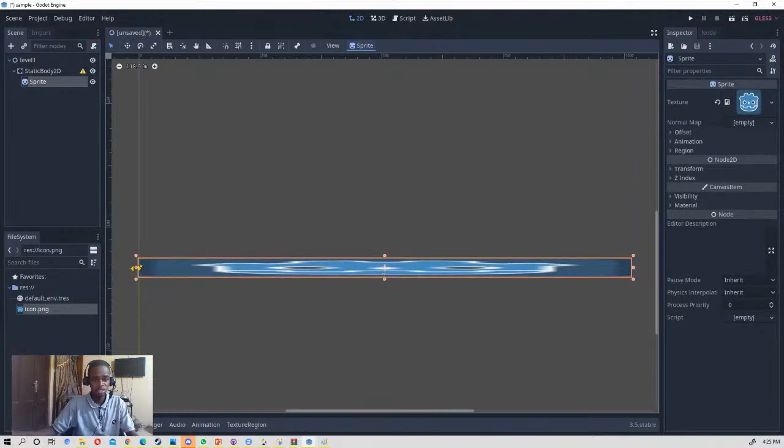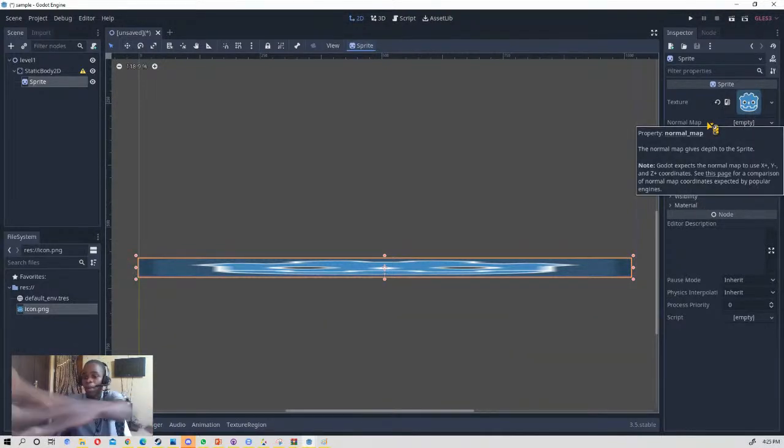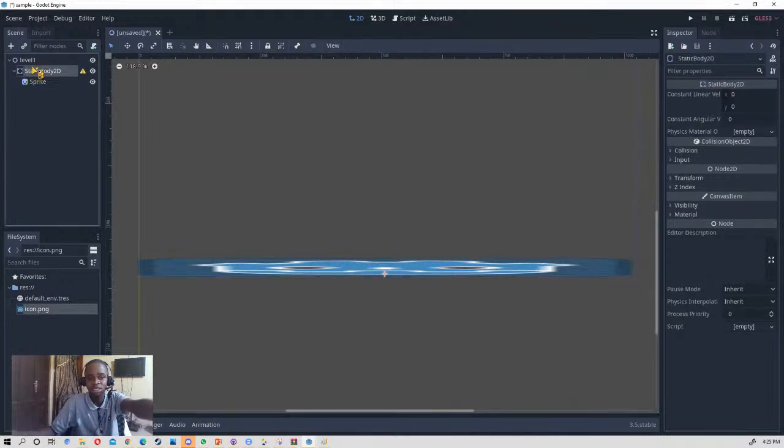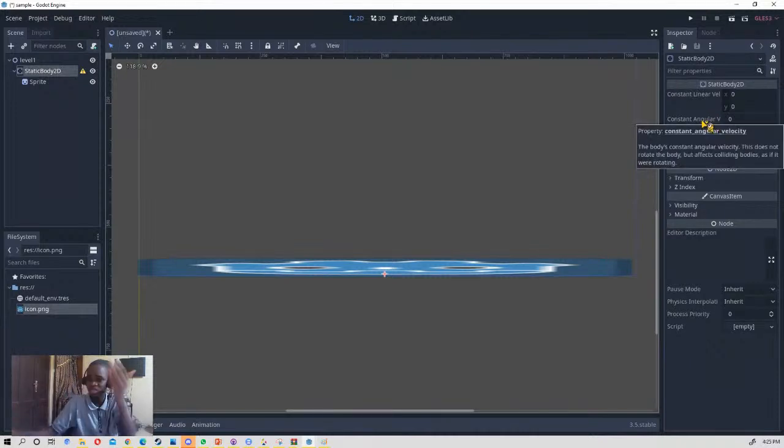Yeah, something like this, just for the wall. We can change it. This part, as I said before, contains the properties of this node. As you can see, it changes. If it's a static body, it contains the linear velocity and the constant angular velocity. If you have knowledge of physics, this is going to help you in game development.